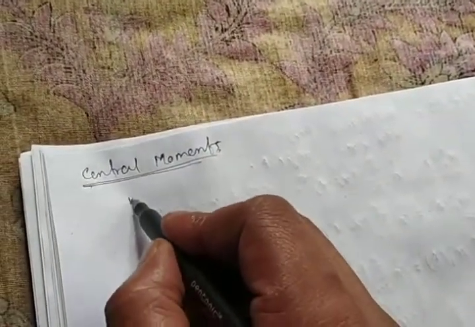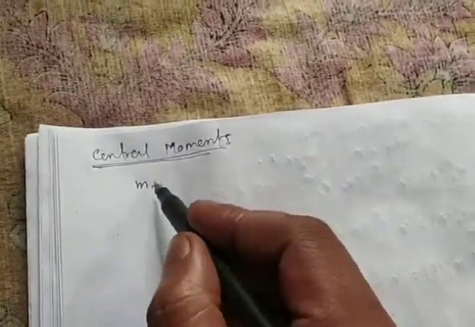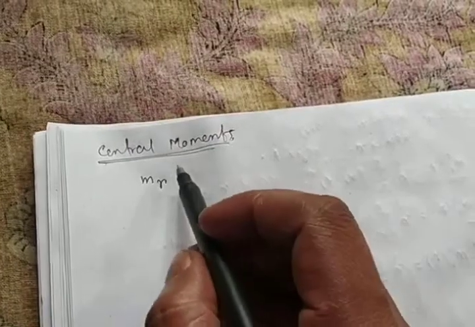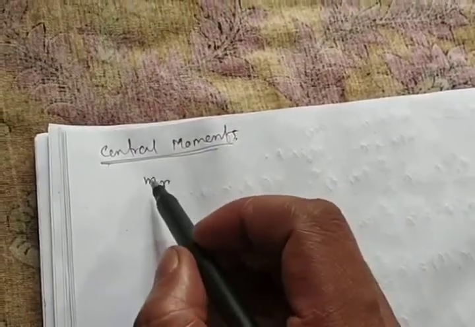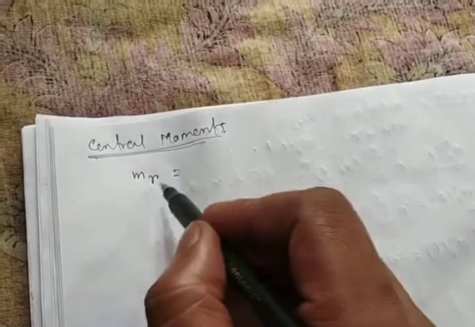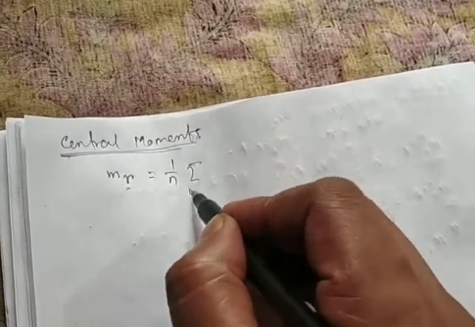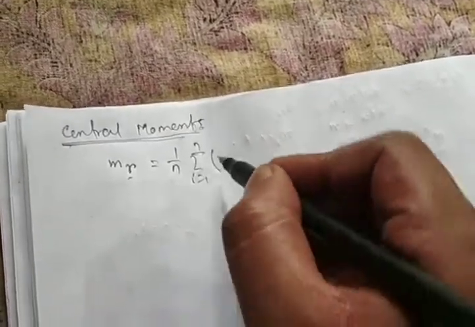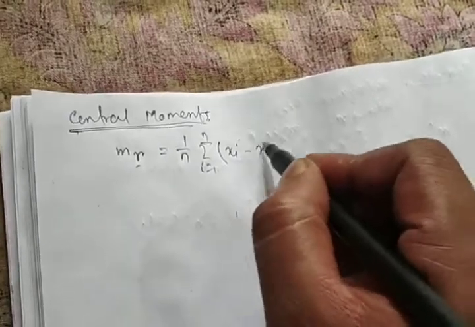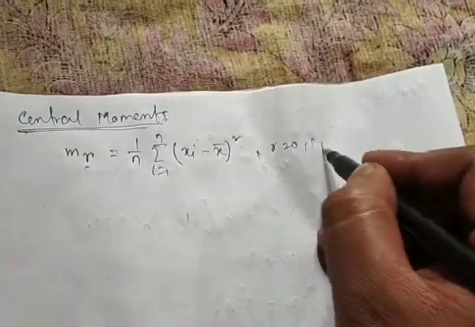It will be denoted as Mr. There will be no hyphen or dash on the top of M. So central moments are denoted by Mr, where r means the rth central moment. So the rth central moment is 1 by n summation i equals 1 to n xi minus x bar whole to the power r, where r equals 0, 1, 2, 3 up to 6.